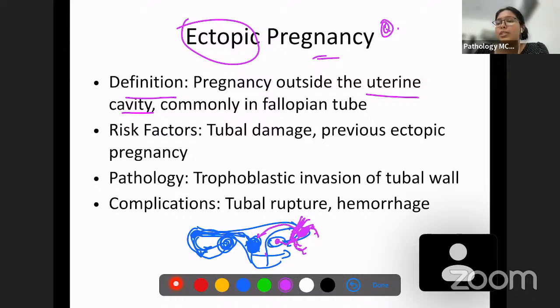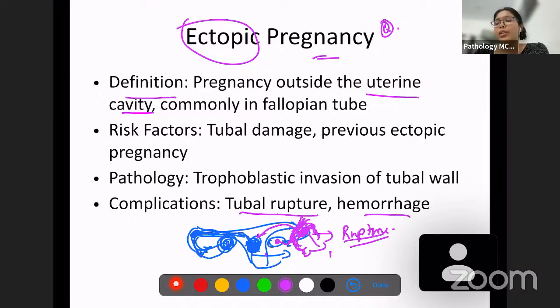But that is not present in the fallopian tube, and hence what will happen when this embryo starts growing? This is going to rupture. So what is the complication? Tubal rupture and hemorrhage. Okay. Risk factors, tubal damage. So why will tubal damage happen?